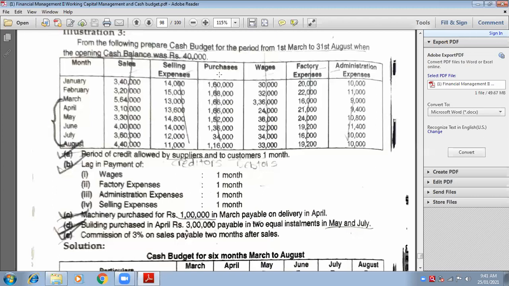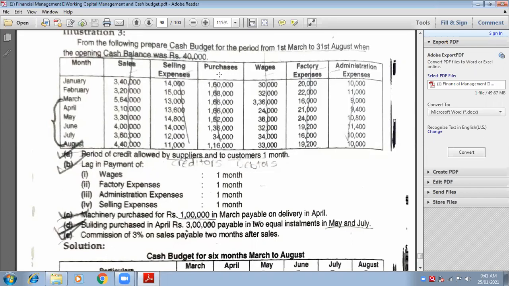So you have to show the amount of February, 1,68,000. You're going to pay it in the month of March. Therefore, March is the following month of February, so you have to pick out the answer of February. You have purchased 1,68,000 of products in the month of February, but you are going to pay them in the month of March. Therefore, it is the amount of February, but it will be written in the month of March. So now you can go in sequence.